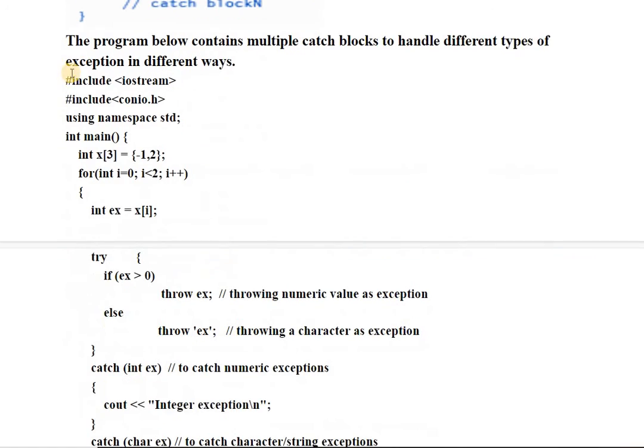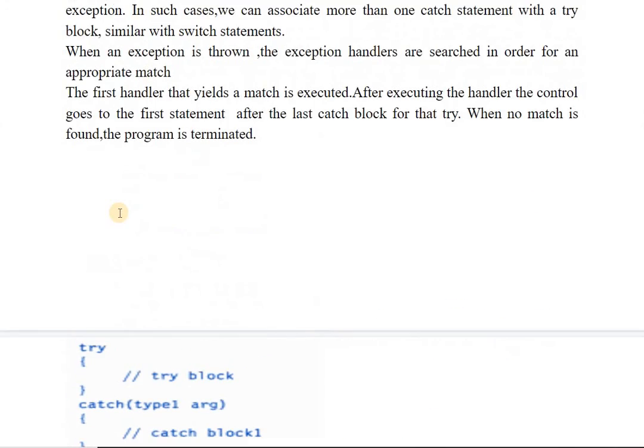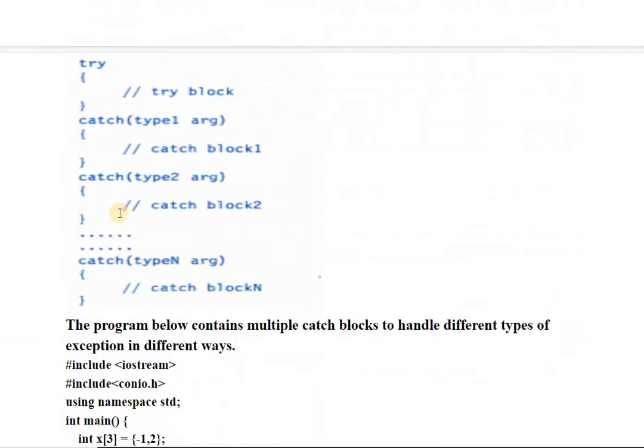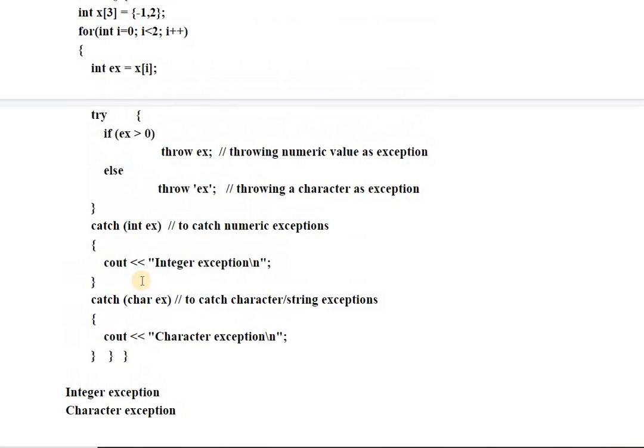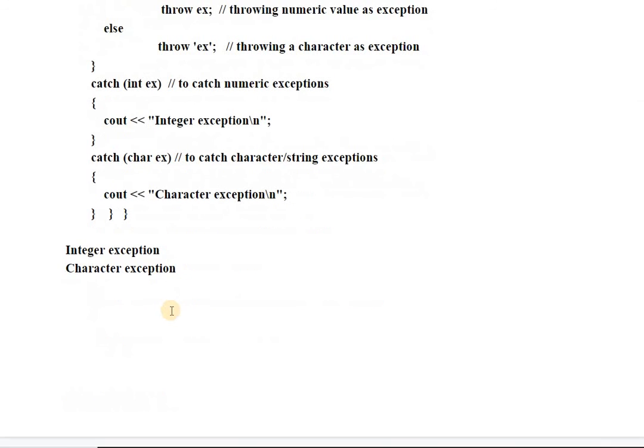This particular program is defining the catching mechanism. We can have multiple catches, and we also studied the generalized catch, which was written in this way with three dots.